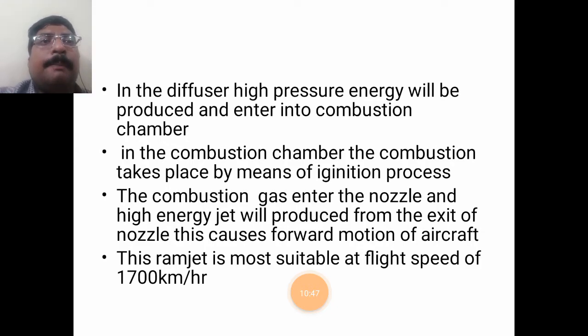The combustion gas enters the nozzle, and high energy is produced at the exit of the nozzle. This causes the forward motion of the aircraft. The ramjet engine is mostly suitable for aircraft flying at a speed of 1700 km per hour and above. That is the importance of the ramjet engine.